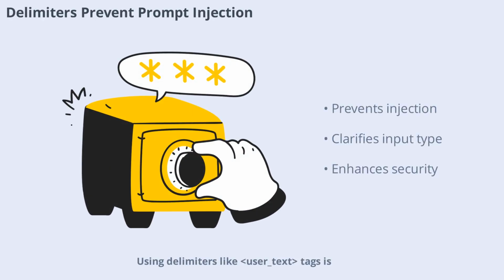Using delimiters like user text tags is essential for preventing prompt injection attacks. For example, if a user tries to trick a translation app by entering a command instead of text, delimiters make it clear to the model that the input is data, not an instruction. This simple practice keeps your applications secure and your outputs reliable.